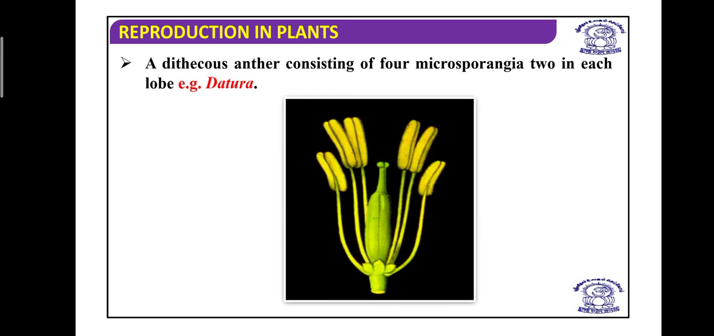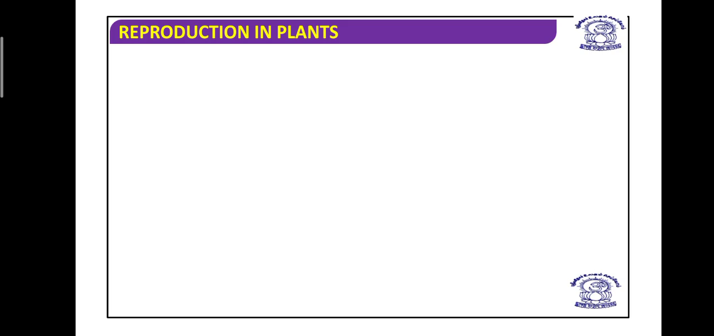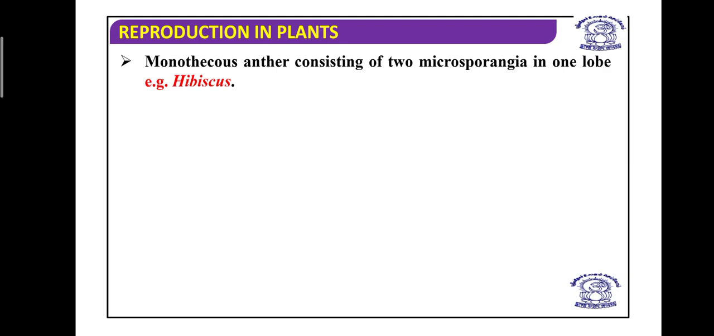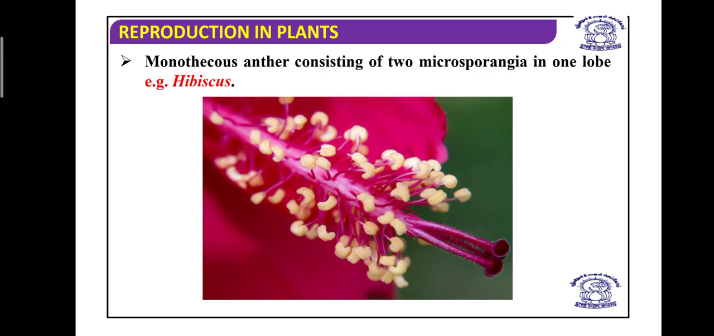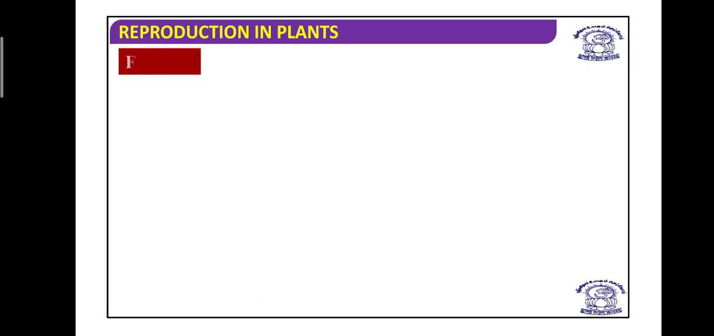Now, students, after seeing these floral diagrams, next we are going to talk about the monothecous anther. Monothecous anther means it consists of two microsporangia in one lobe, like the hibiscus. In particularly one lobe, two microsporangia are there. So this is the monothecous one, and it is found in the case of hibiscus. Now you can see the particular diagram of this one. Apart from this, next we talk about the filament, which is attached to the anther, and it is a sterile, long, slender stalk.